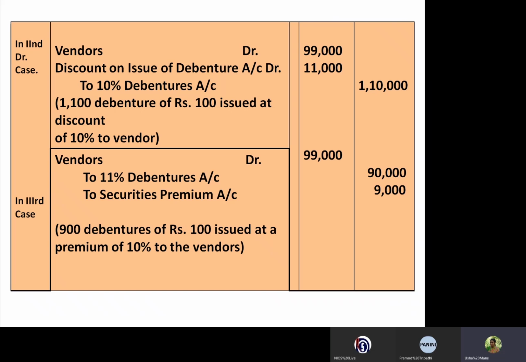So 900 debentures into rupees 10 will come to 9,000 rupees, and the vendor's 99,000, and the total of both credited amounts is also 99,000. So like that we have to pass the journal entries in case of debentures issued for consideration other than cash to the vendors for purchase of assets.